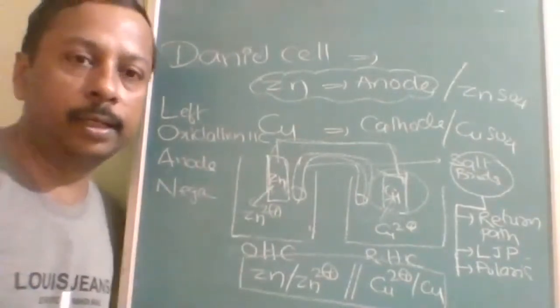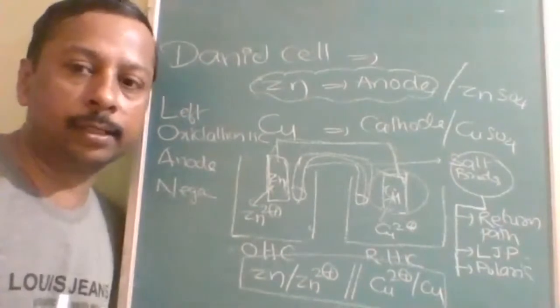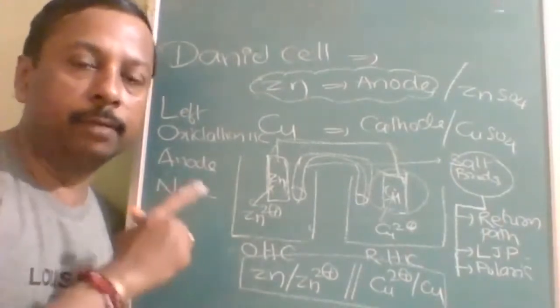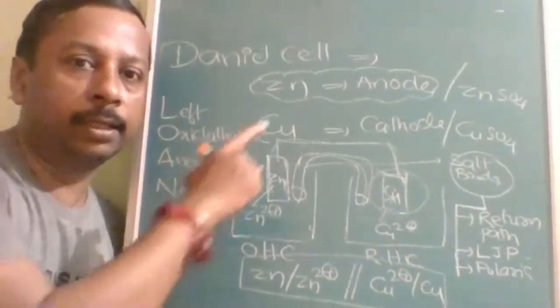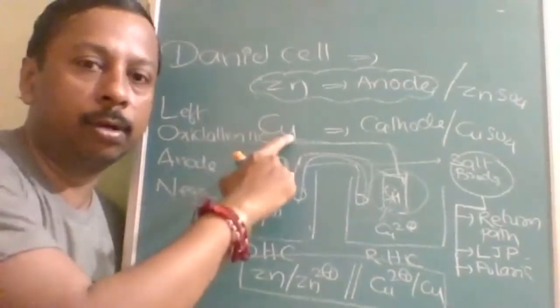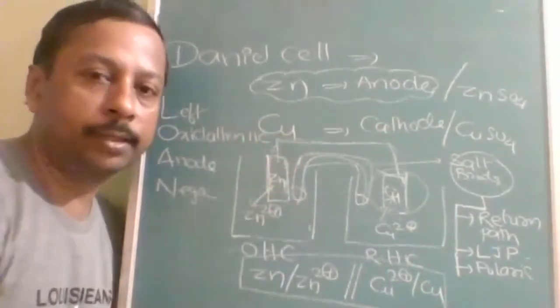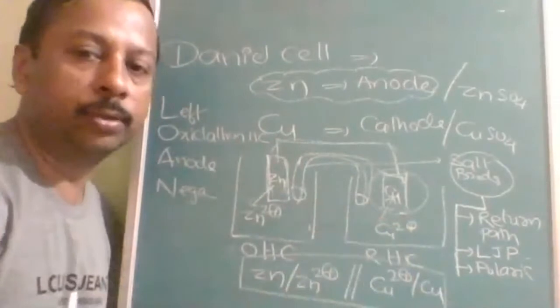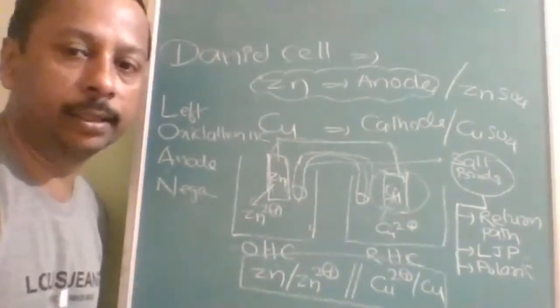Daniell cell, galvanic cell. In the galvanic cell, one example is the Daniell cell. In the Daniell cell, zinc is the anode and copper is the cathode. This is the construction, working and uses of the salt bridge. I think it is clear to all of you?